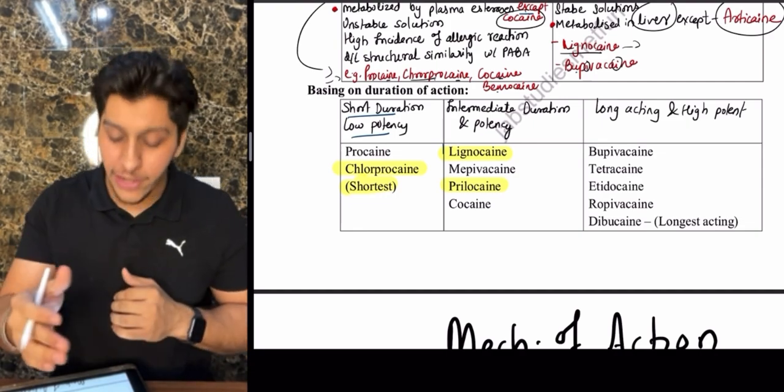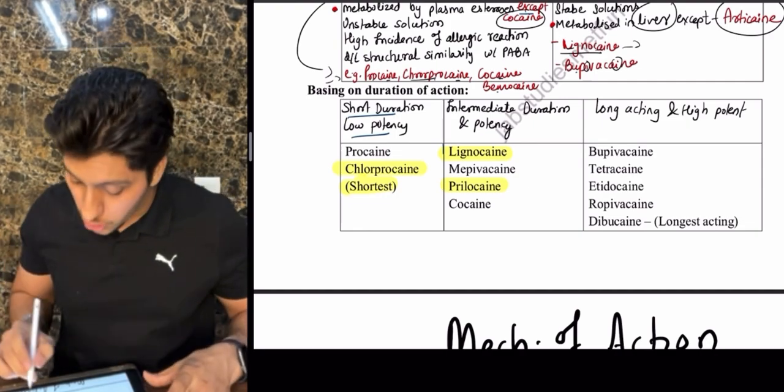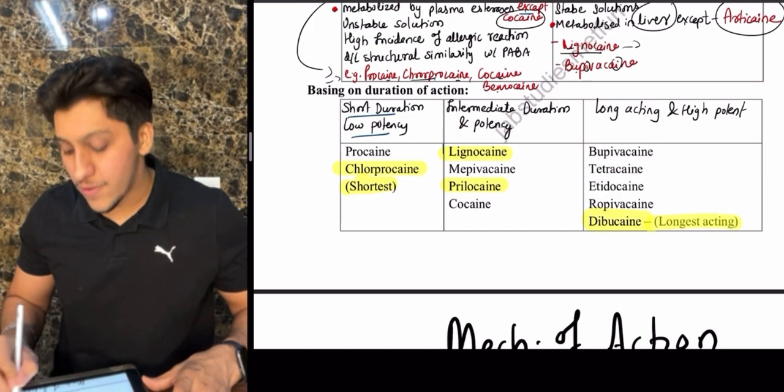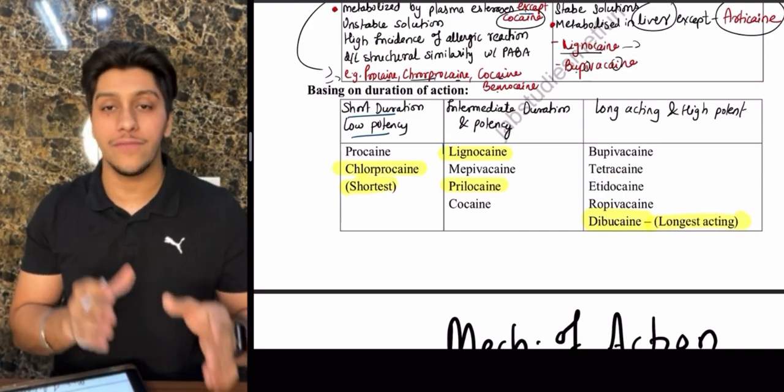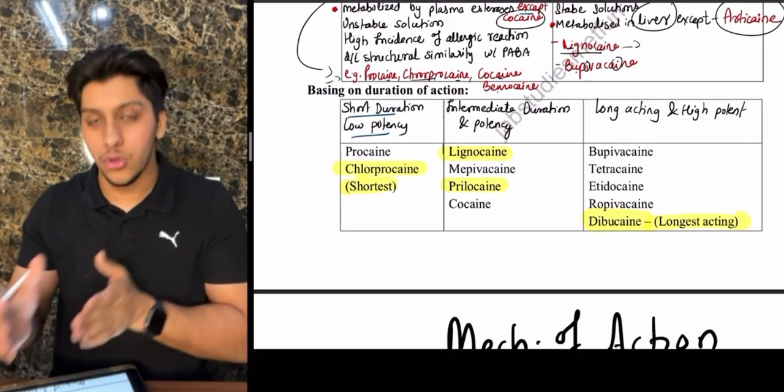So remember with respect to duration, chloroprocaine is the shortest. The intermediate ones are going to be lignocaine and prilocaine, and remember the longest one, bupivacaine. We discussed this in the last video. Remember, in the case of succinylcholine, you need to know atypical pseudocholinesterase.